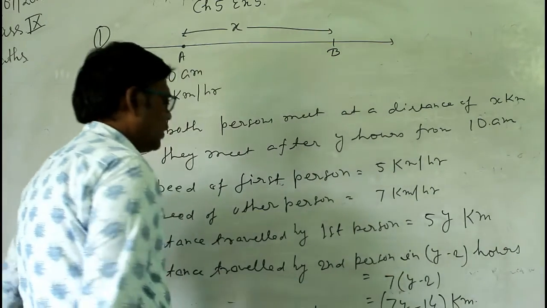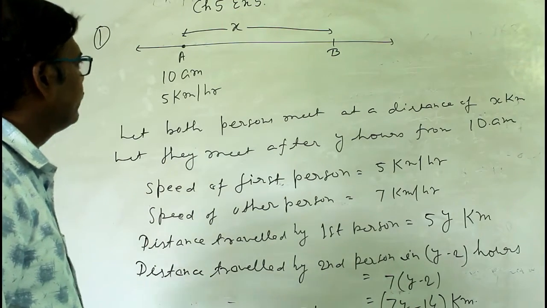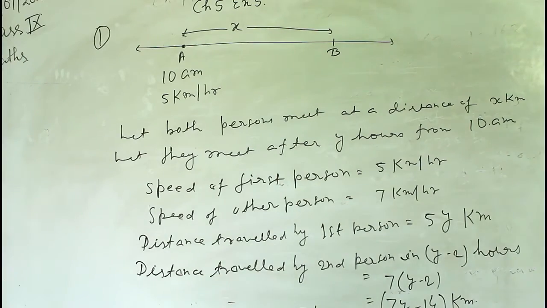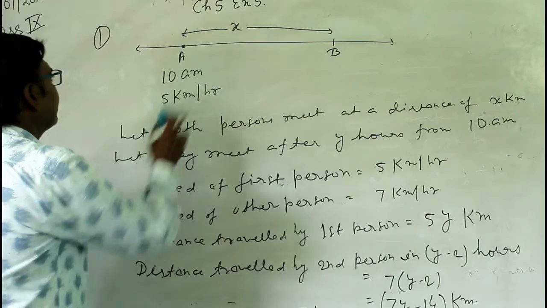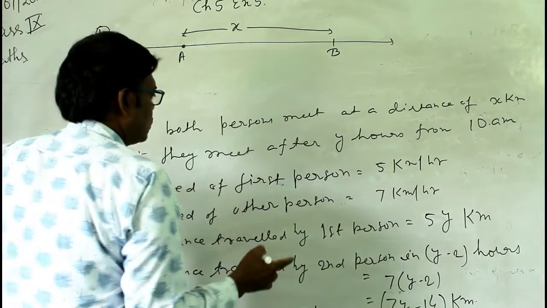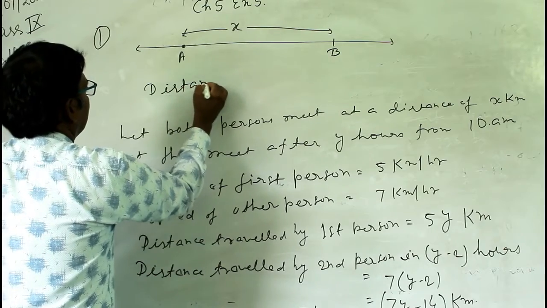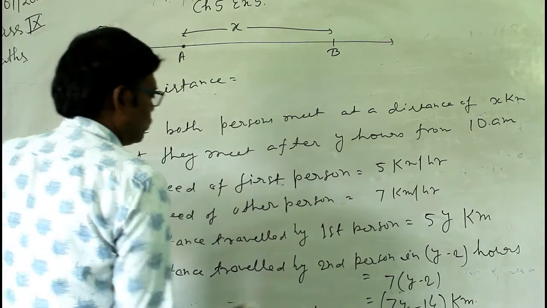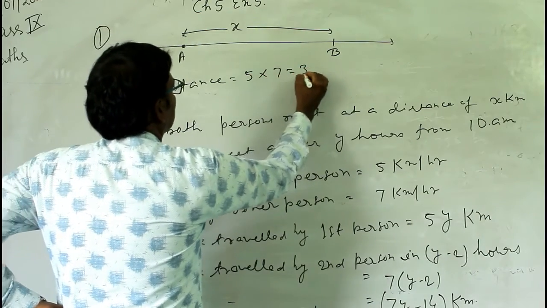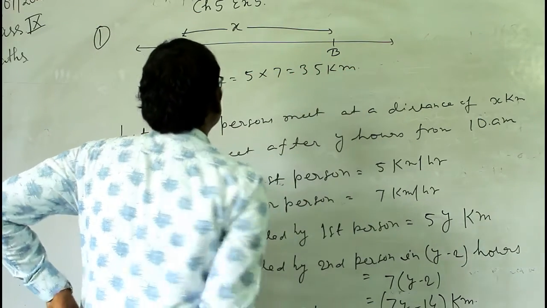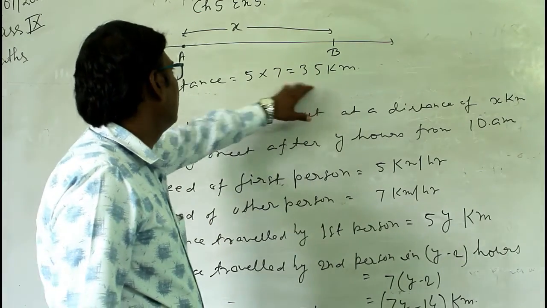Y equal to 7 hours. That is, after 7 hours they will meet. And in this question, we have to find the distance also. So what is the distance here? The distance is equal to 5 into 7, that is 35 kilometers. That is, both persons will meet at a distance of 35 kilometers from the starting point.